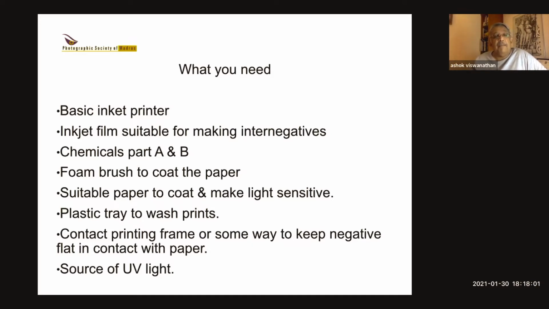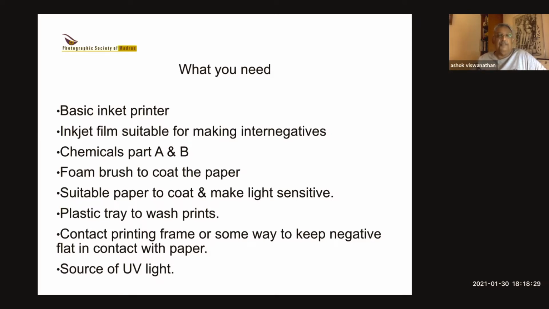We need to find a paper to coat it and to make it light sensitive. Now, there are various papers that will work. So you need to find something that you like and something that works. Usually you need to pick up a paper that can be put into water and will not disintegrate, because when it's processed through washing in water, normal paper will tend to break up. So you need a paper that is strong enough to stay intact while washing in the water.